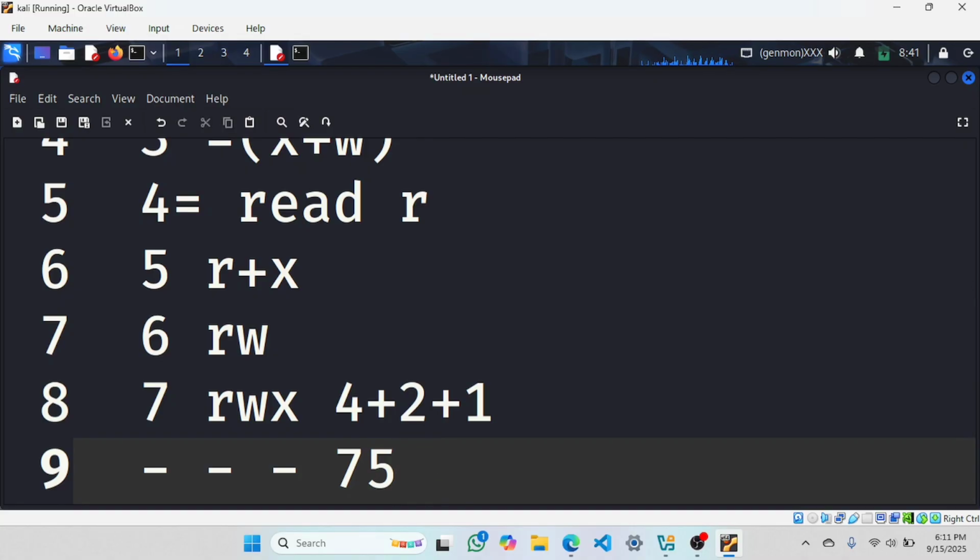Let me take another example. If it has 754, owner has all permissions, group has only read and executable permission, and others have only read permission. 4 stands for read permission. 3 octals are there, 1, 2, 3. First one is for owner, then group, then others. I hope now it's clear.